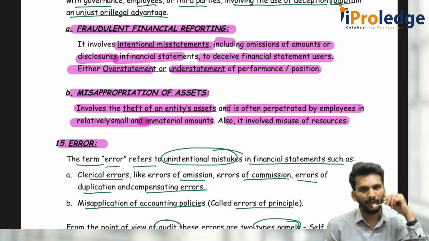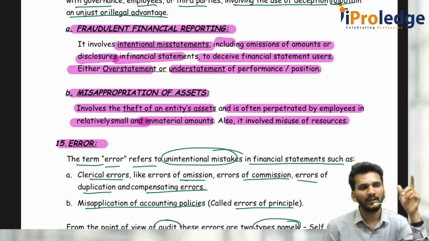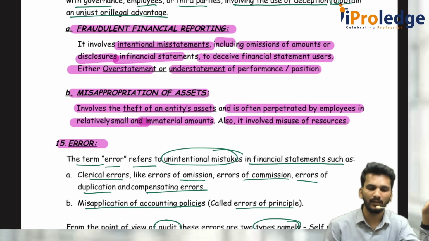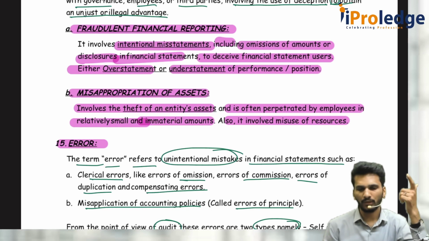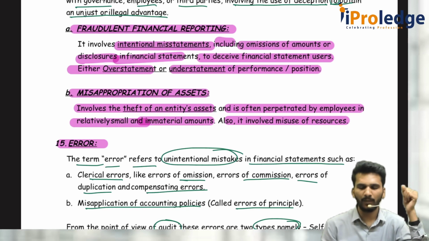I am a company employee, and I have been given a vehicle to bring materials from one godown to another godown. But I am using it for taking my girlfriend out on a date. Am I financially affecting the company? No. But I am misusing the assets and resources of the company. That is misappropriation of assets. Fraud is of two types: fraudulent financial reporting and misappropriation of assets. These are the fundamental parts.